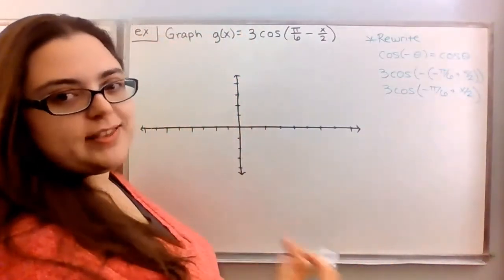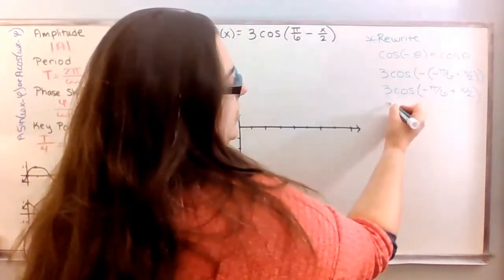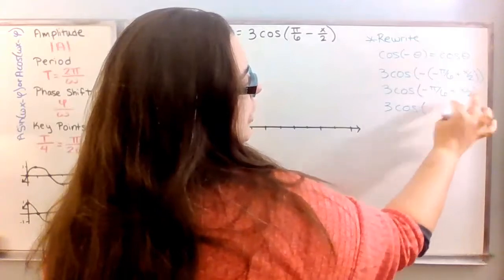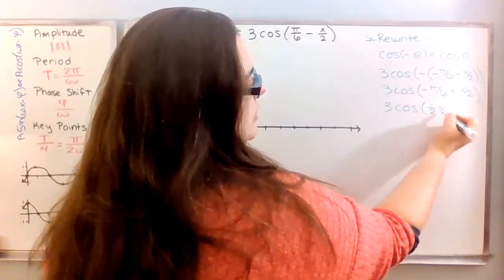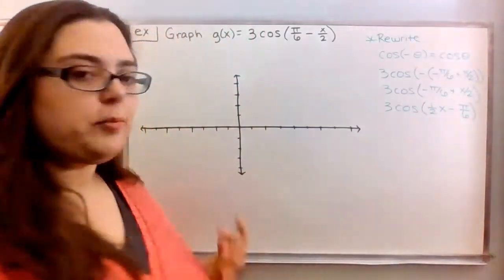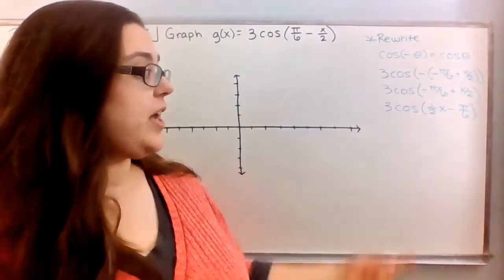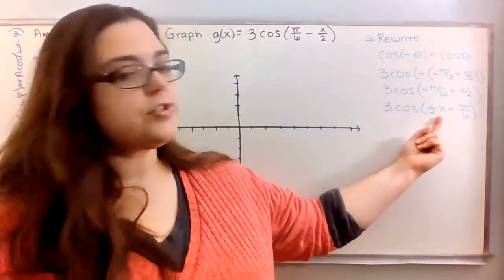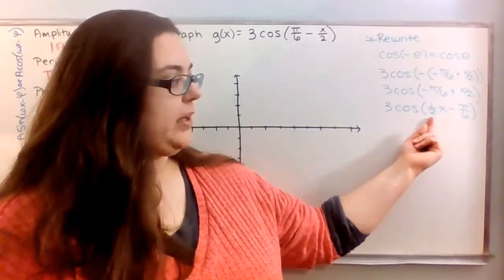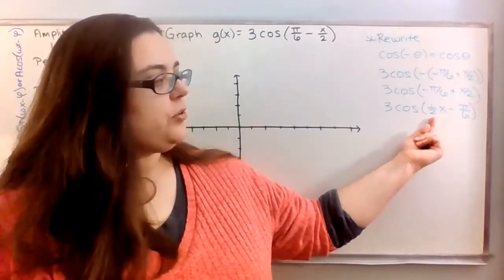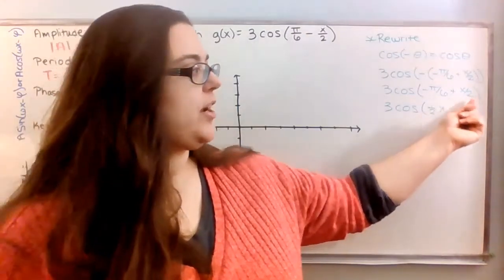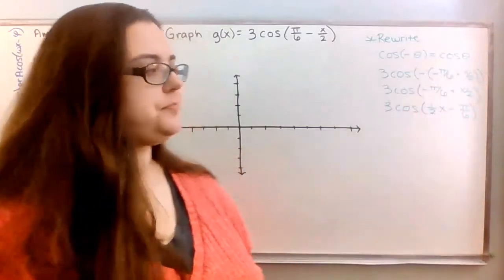And then lastly, I'm going to rewrite this in a way that's going to help me out. So I'm going to write this as 3 cosine of, instead of x over 2, I'm going to write that as 1/2 x. And then I'll write minus pi over 6. So this way I've accomplished 2 things. First and foremost, I've got my x value first, so I look more like my standard form. And I've got a positive value for omega. And I've got that 1/2 written so that I know that omega is 1/2. I don't have to worry about trying to parse that out from x over 2.